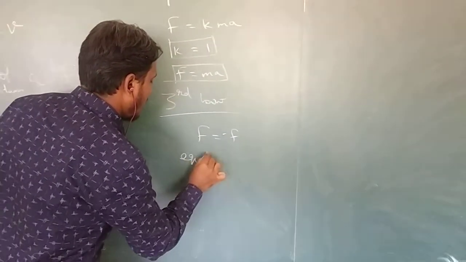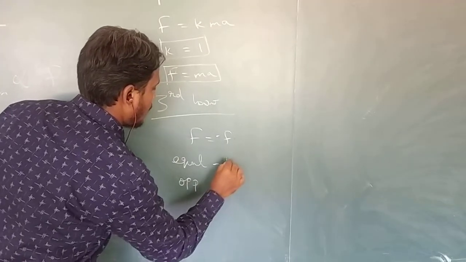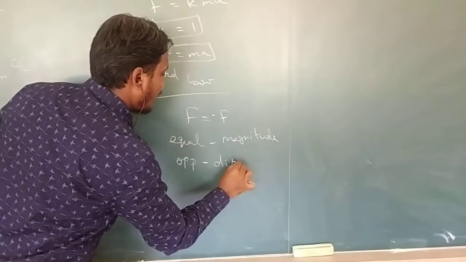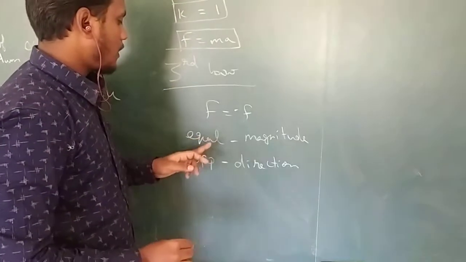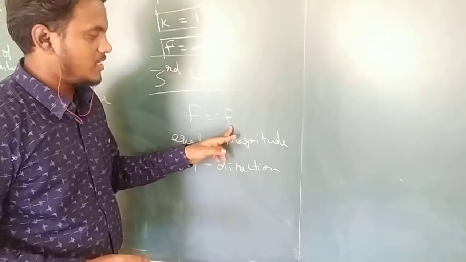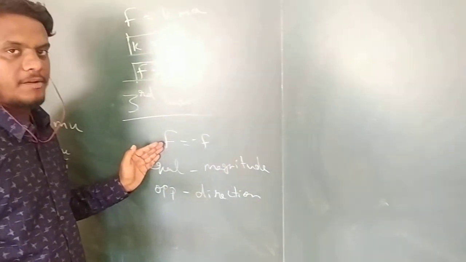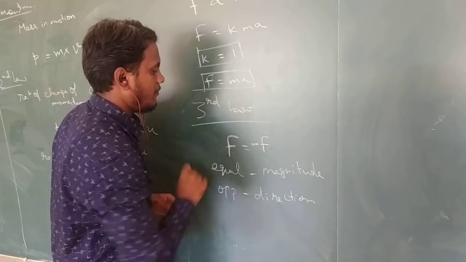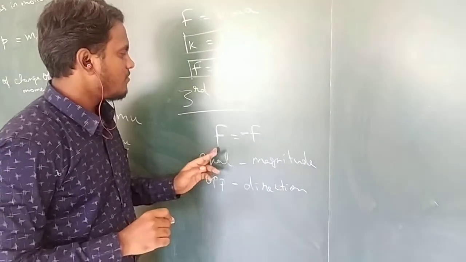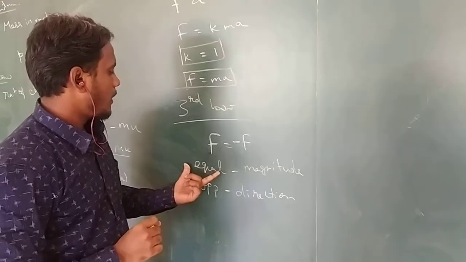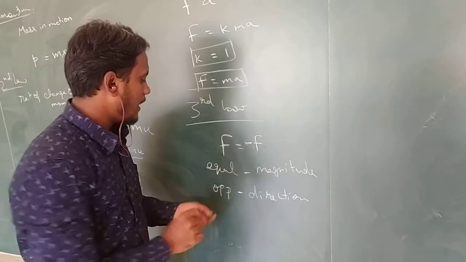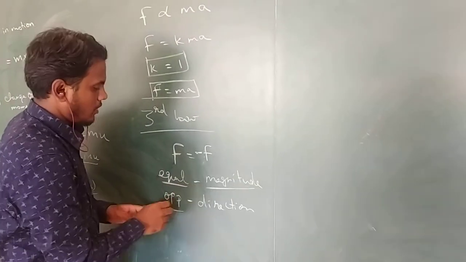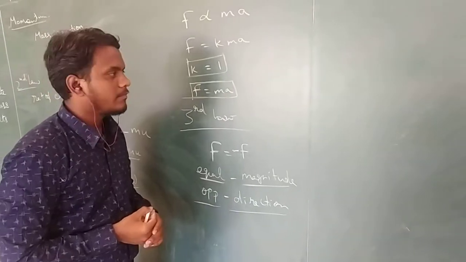The point here is equal and opposite. Which is equal and which is opposite? Equal in magnitude and opposite in direction. If the action is 10 newtons, the reaction will also be 10 newtons. Similarly, if the direction is positive, here the direction will be negative. That's how we represent F equal to minus F. This is the representation of the third law of motion. For every action there is an equal and opposite reaction: equal represents the magnitude, opposite represents the direction. That's it.